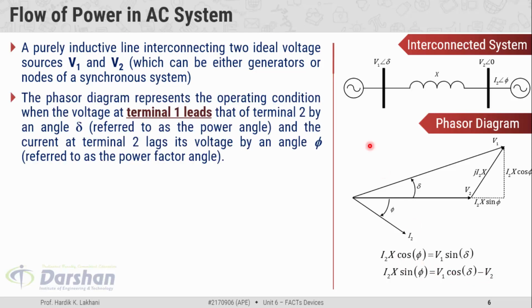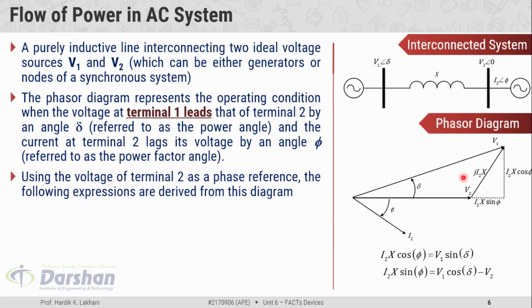The phasor diagram represents the operating condition when the voltage at terminal 1 leads that of terminal 2 by angle delta, referred to as the power angle, and the current at terminal 2 lags its voltage by an angle phi, referred to as the power factor angle. So there are two angles: the first is delta and the second is phi. Delta is the power angle between the sending end and receiving end voltage, and the power factor angle is the phase displacement between the voltage and current at the receiving end.